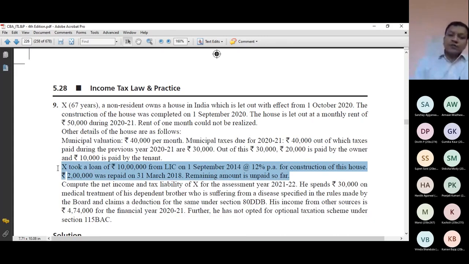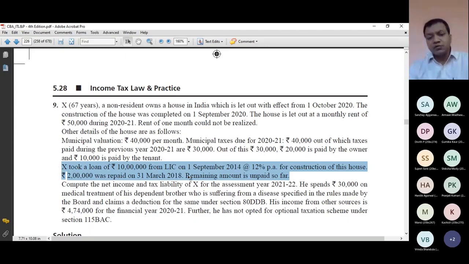A loan of 10 lakh from LIC, Life Insurance Corporation, or you can say financial institution or insurance company, on 1st September 14 at 12% per annum for construction of this house. Rupees 2 lakh was repaid on 31st March 2018. Remaining amount is unpaid so far. Now total loan is 10 lakh, but out of 10 lakh, 2 lakh was repaid on 31st March and remaining 8 lakh is still unpaid.